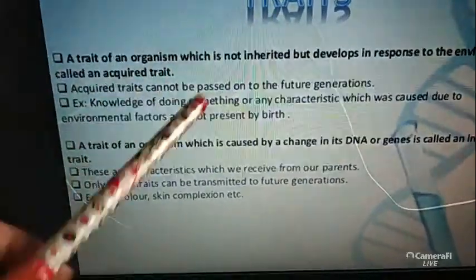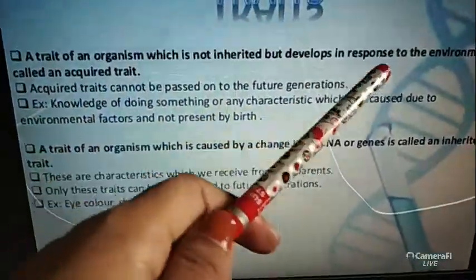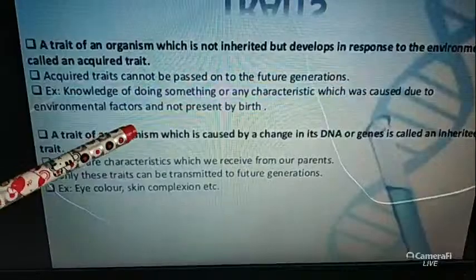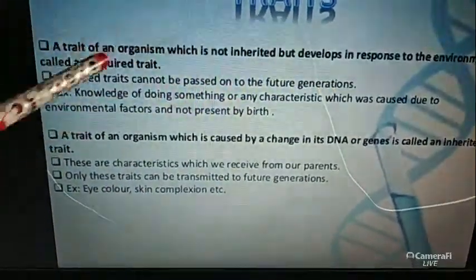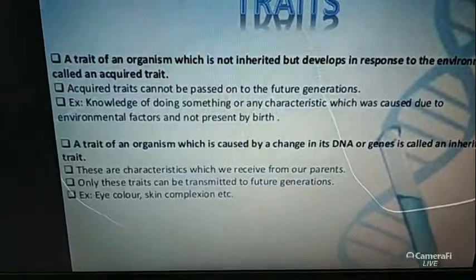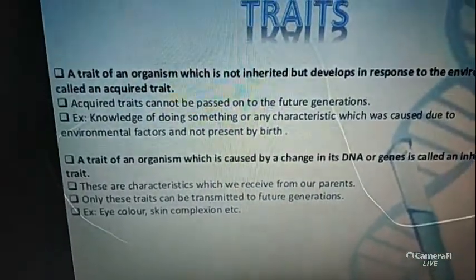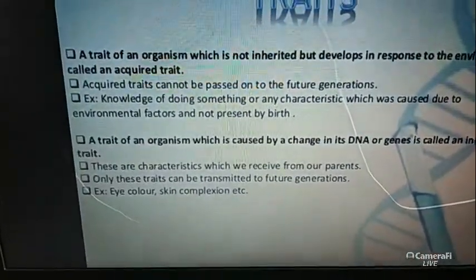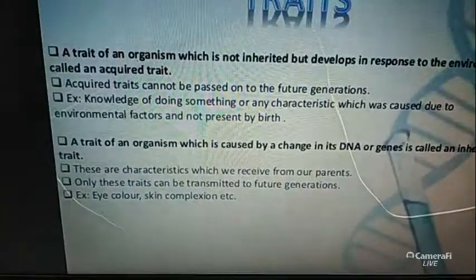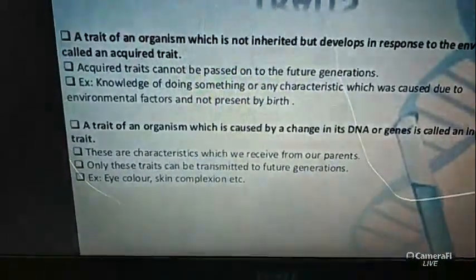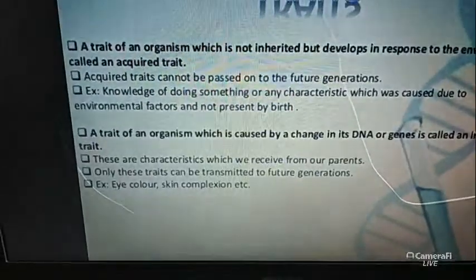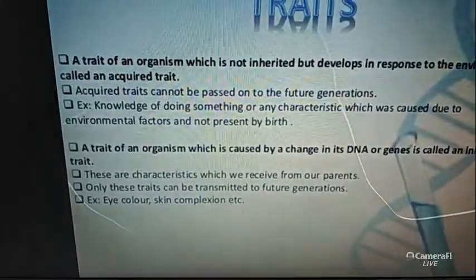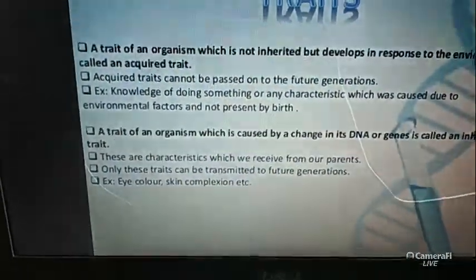So the knowledge of doing something or any characteristics which were caused due to the environmental factors are not present by birth. This is the basic thing. And remember one point: these acquired traits are always developed after birth. They are not developed before birth. They are always seen after the birth. So this is also a main important point. This is the basic thing of the acquired trait.